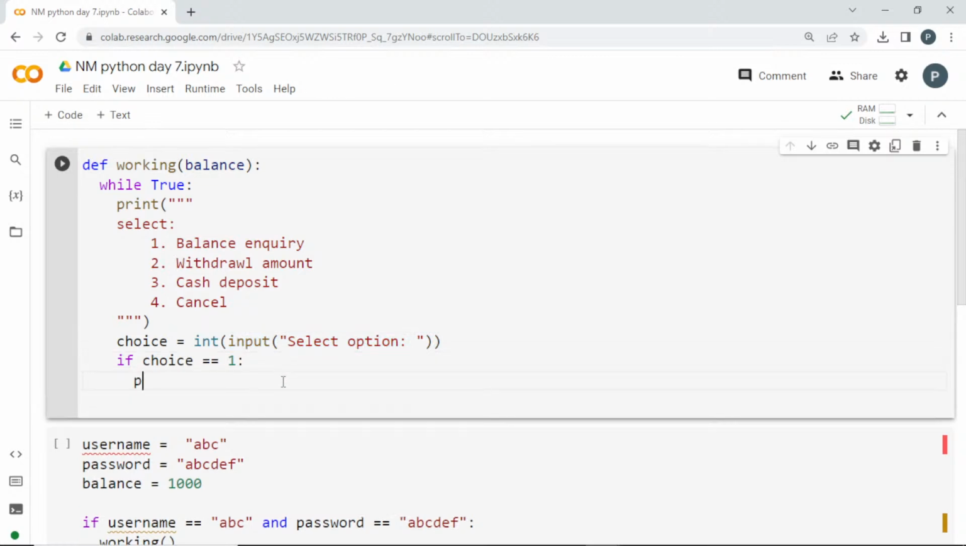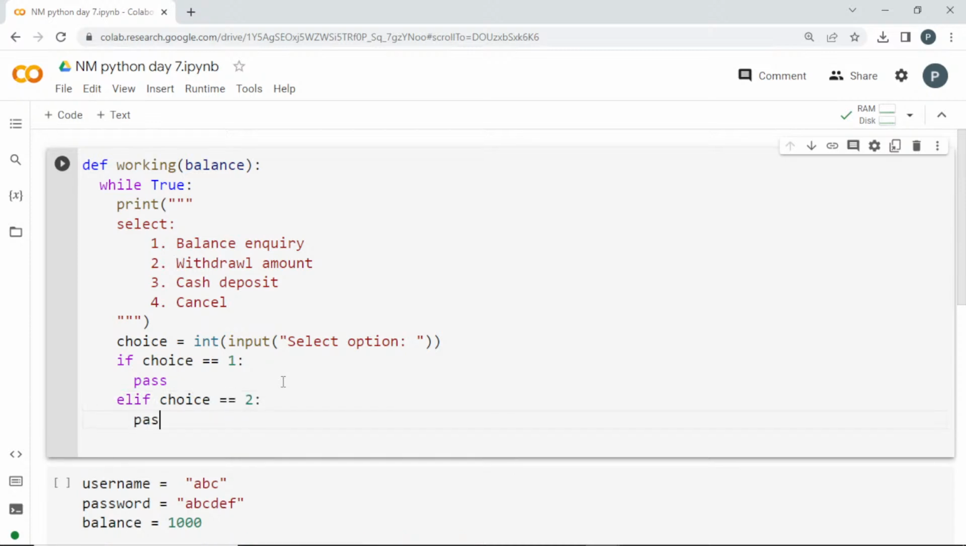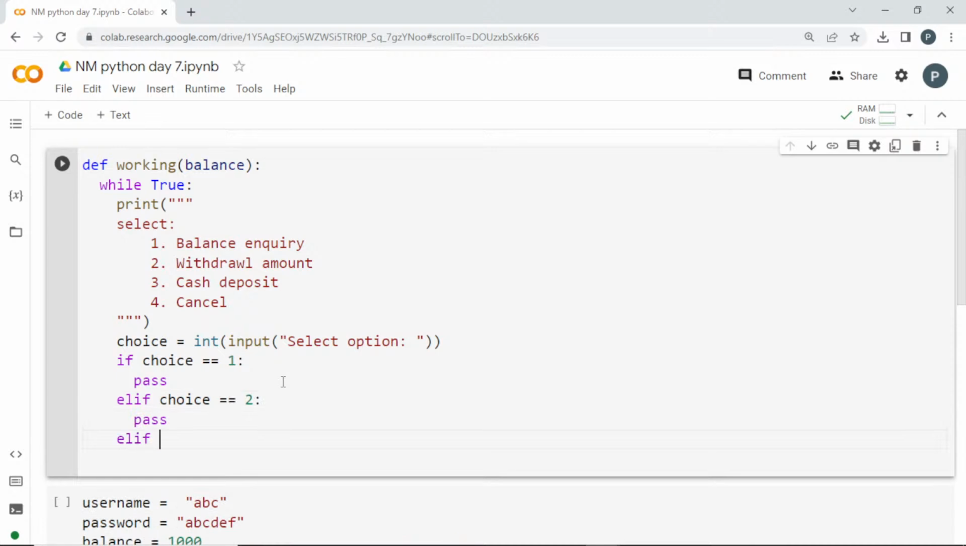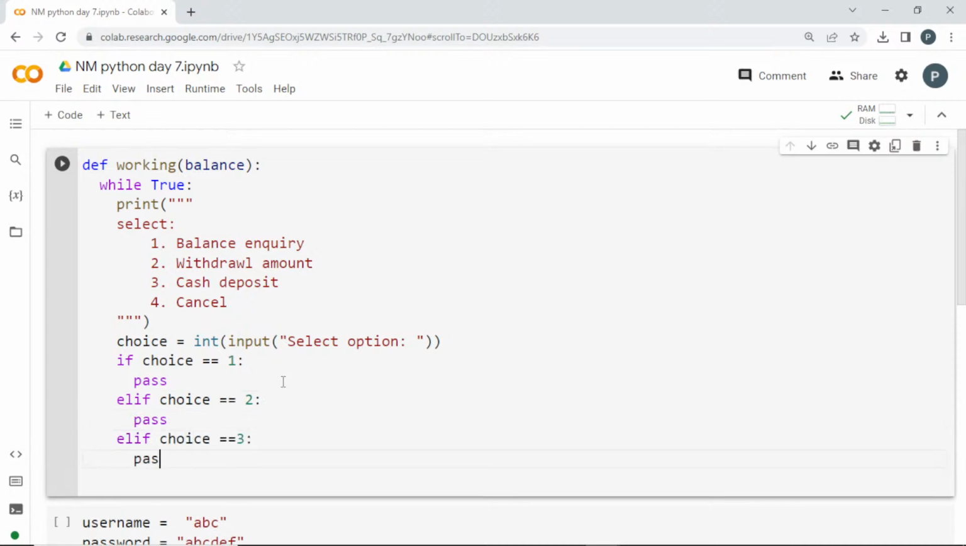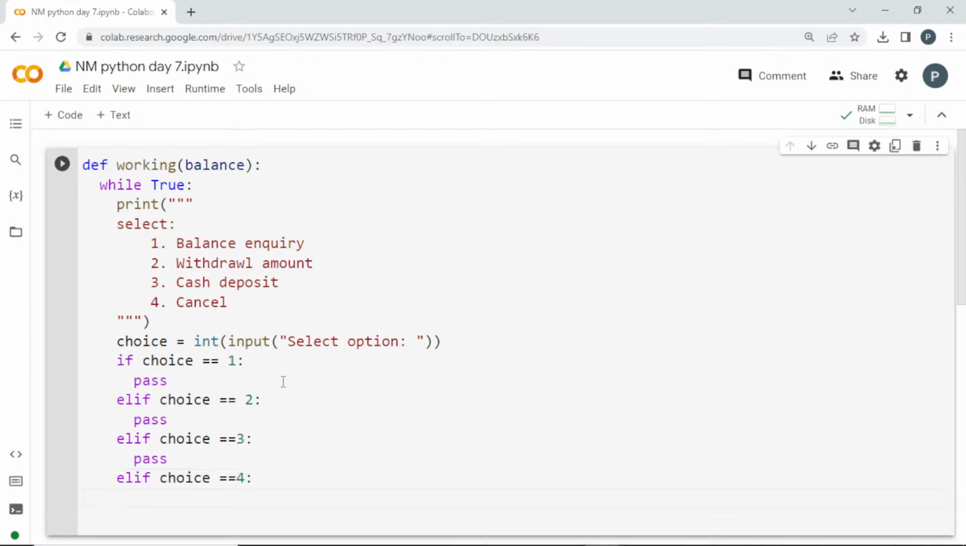For now I'll pass it, but please tell me guys, if the user selects 1, which thing do we have to do? And elif the choice is equal to 2, I'll just pass it for now. Elif the choice is equal to 3, I'll pass it here. Finally, elif choice is equal to 4. If he selects 4, which means cancel, I'm going to break the statement.